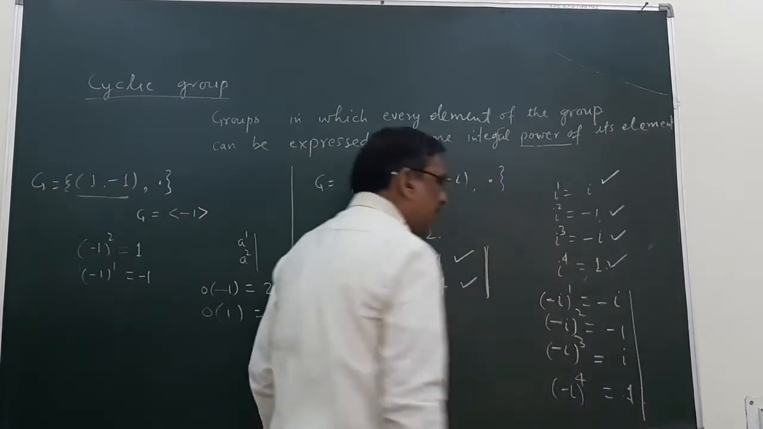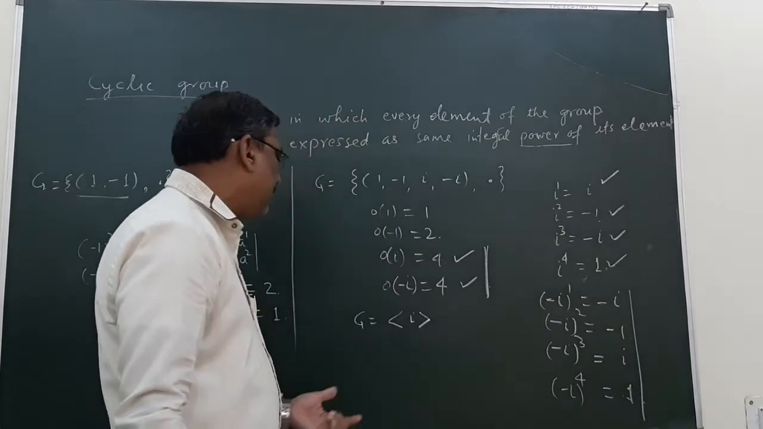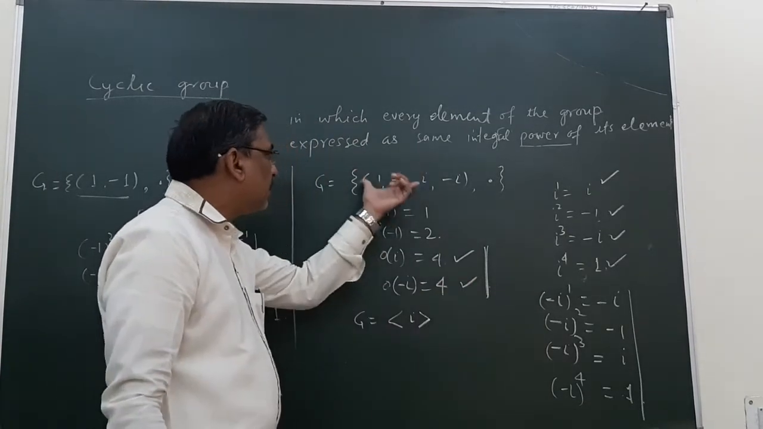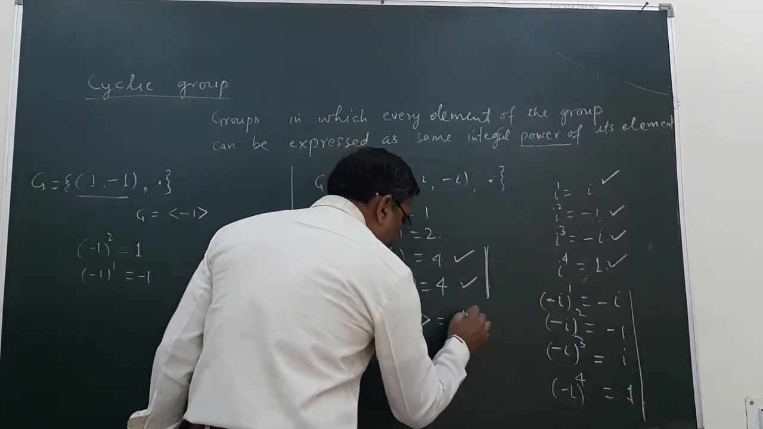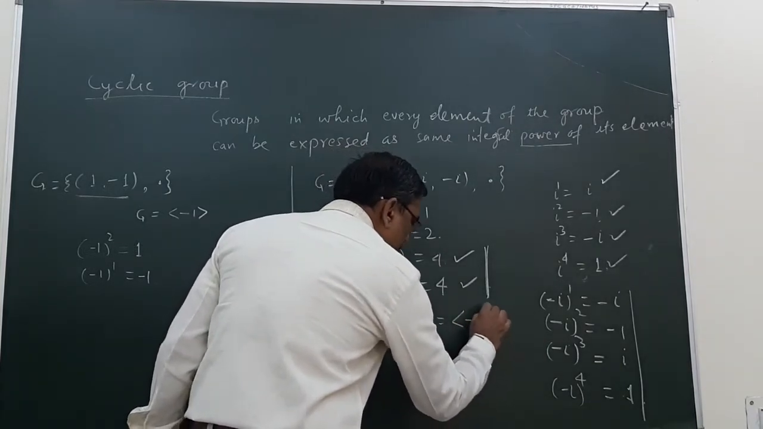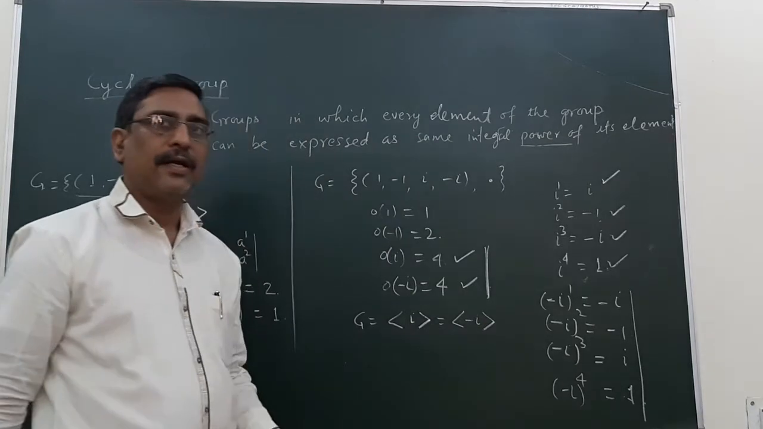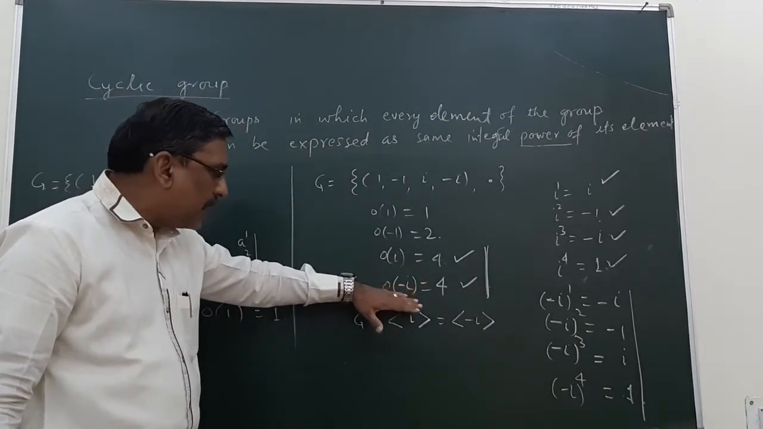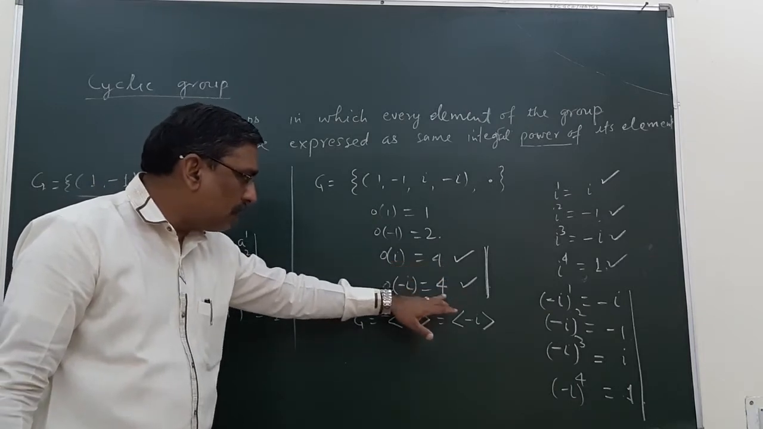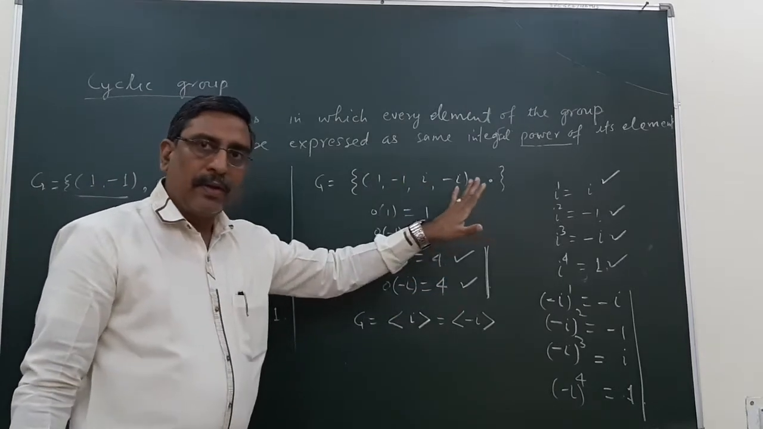So we notice here that every element of the group can also be expressed as integral powers of minus iota. So minus iota is also a generator, and we notice here that the order of iota and minus iota both are equal to the order of the group.